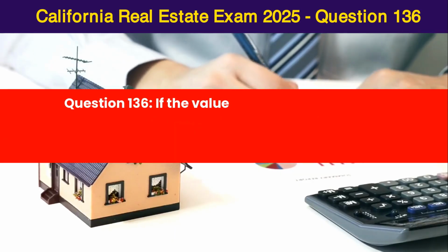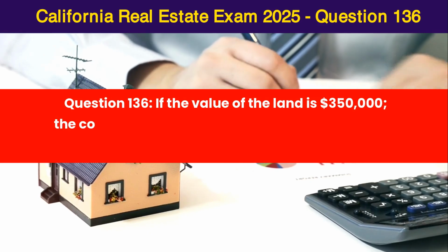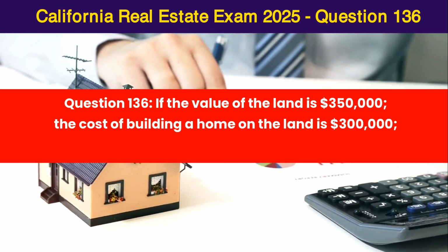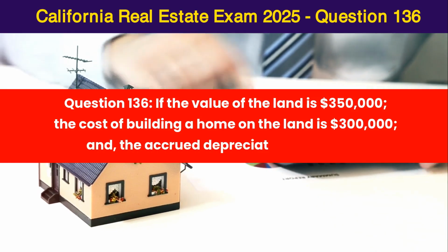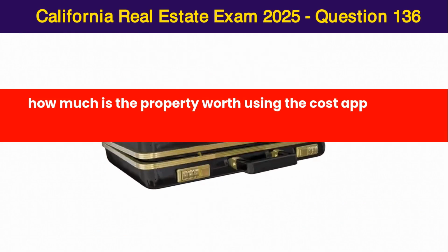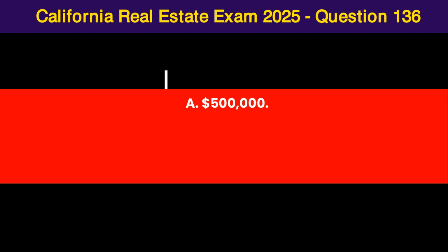Question 136. If the value of the land is $350,000, the cost of building a home on the land is $300,000, and the accrued depreciation is $45,000, how much is the property worth using the cost approach to appraising? A. $500,000. B. $45,000. C.